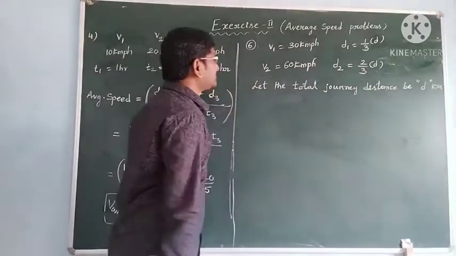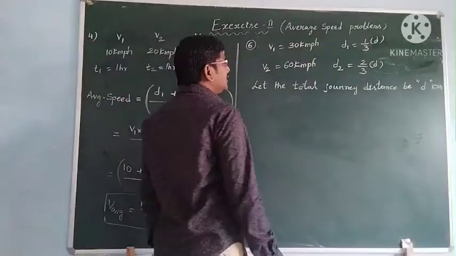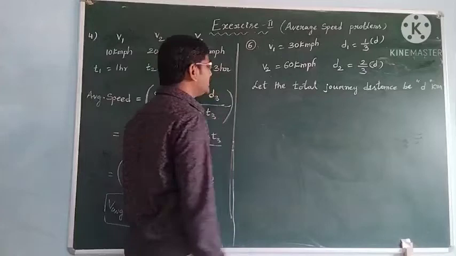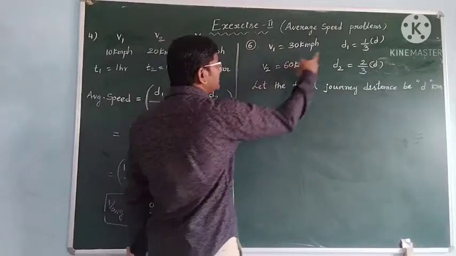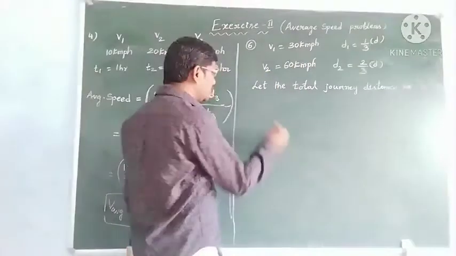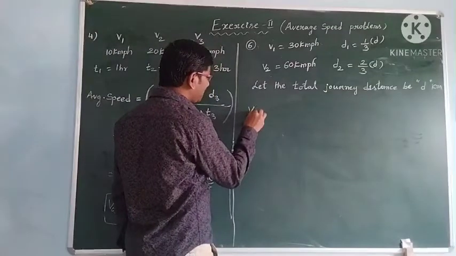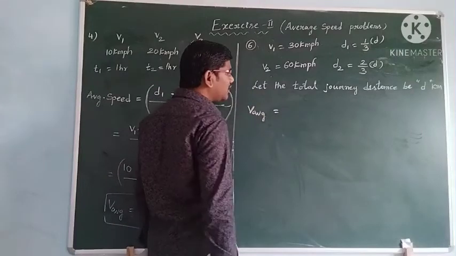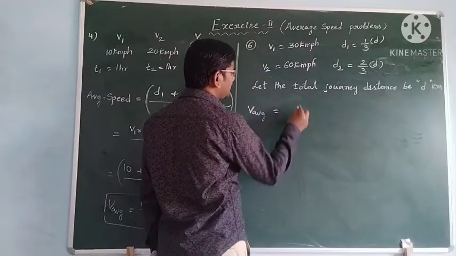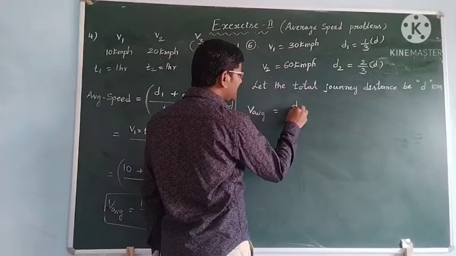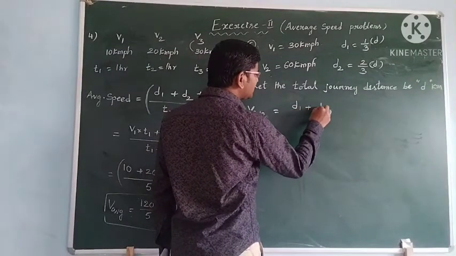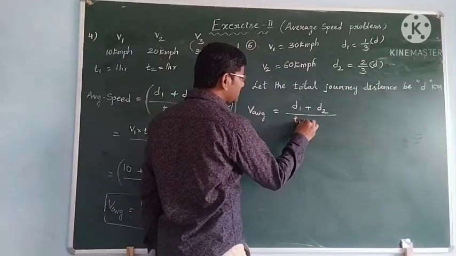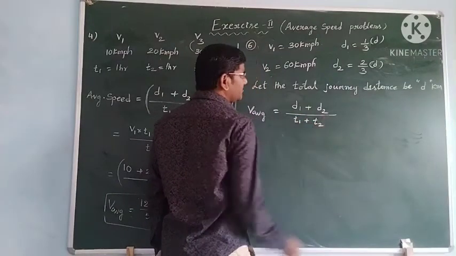Okay, now the average speed is the question. We have different speeds and different distances. So what will you write, students? Average speed equals total distance, d1 plus d2, by total time, t1 plus t2.